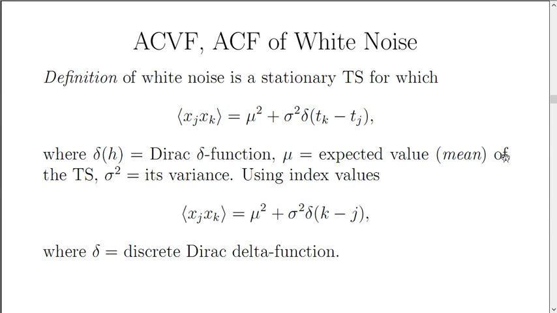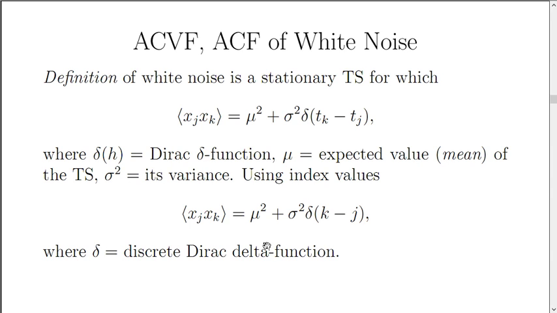You might wonder, what does the autocovariance function look like? What does the autocorrelation function look like for white noise? Well, we might want to recall the definition of white noise. It's a stationary time series, and for it, the expected value of the product of any two quantities is the square of their mean plus the variance times the Dirac delta function of the difference in times. Delta of h is the Dirac delta function, mu is the expected value, the mean, sigma squared is the variance.